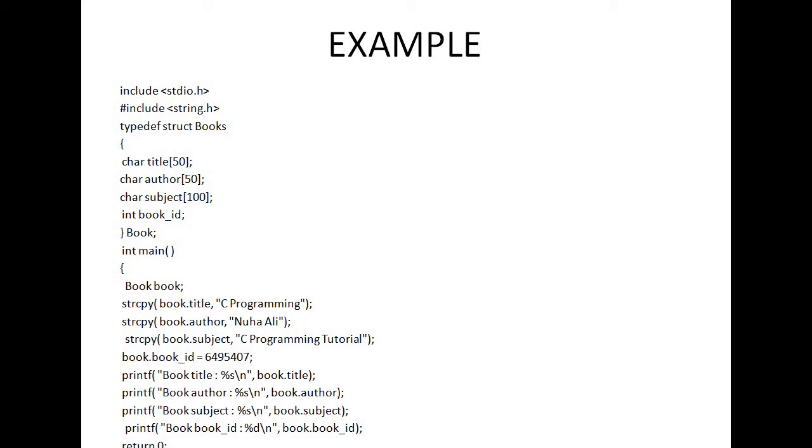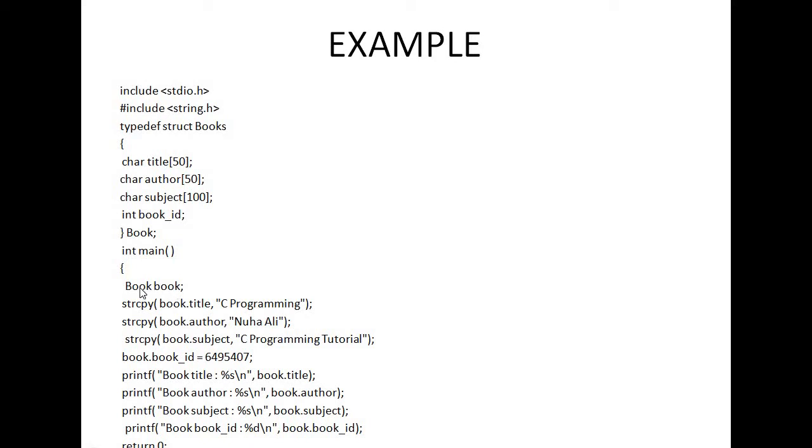So how can I create the variable? To create a variable, I can write struct, structure name, then variable name. So here the structure name is books. Let us consider the variable name is book. So I can write struct books book. Instead of writing this long statement, I can write typedef struct books, and here I am writing book. This means that the alternative name of struct books is book. So instead of writing struct books, I can directly write book.